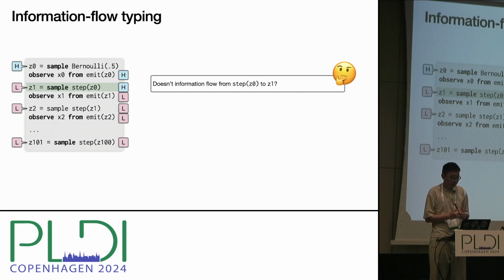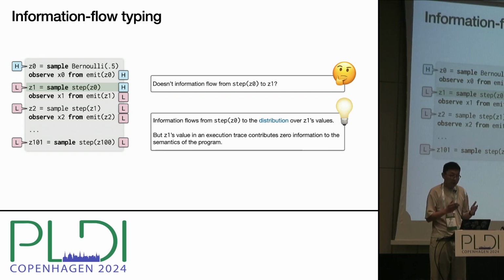It is worth looking at the variable binding Z1 in detail. It may be surprising that the right-hand side term is typed high, whereas the left-hand side variable Z1 is low. Doesn't information flow from the right to the left? The answer is yes and no. It's a yes because information does flow from the right-hand side term to the distribution Z1 is drawn from. It's a no because, as we will see, the value of Z1 in a given execution trace contributes zero information to the semantics of the program.